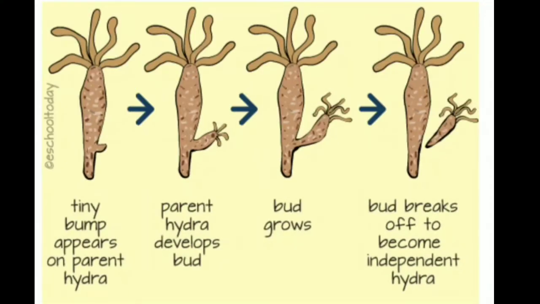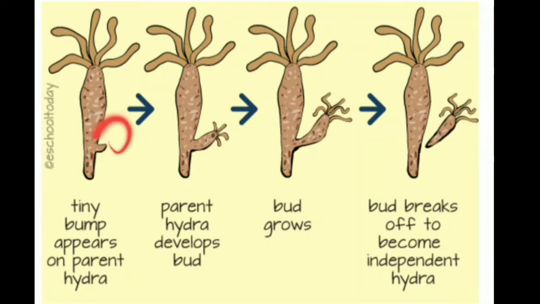Now in this diagram you can see the process of budding. What is budding? This takes place in organisms like Hydra. A small outgrowth called a bud grows on the body of the parent, in this case the body of the parent Hydra.